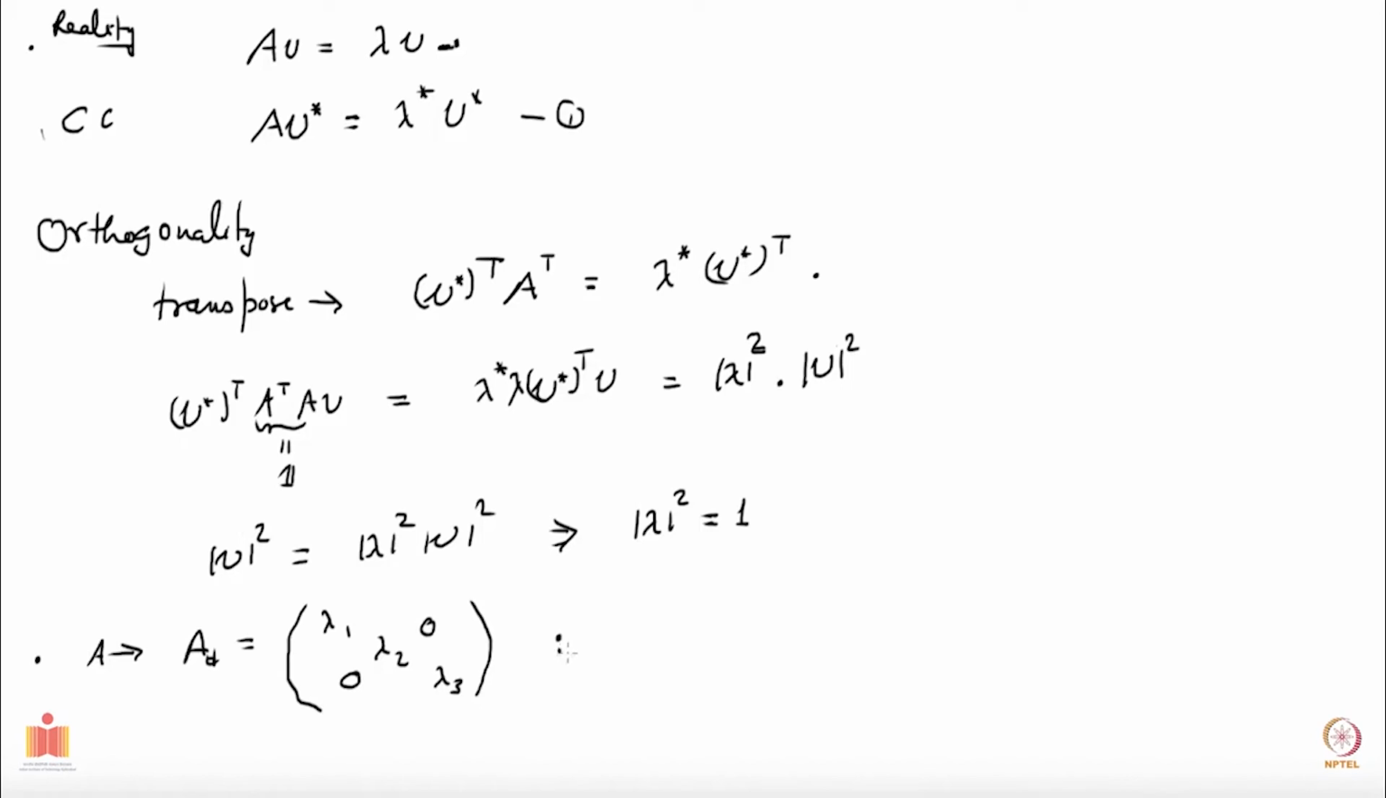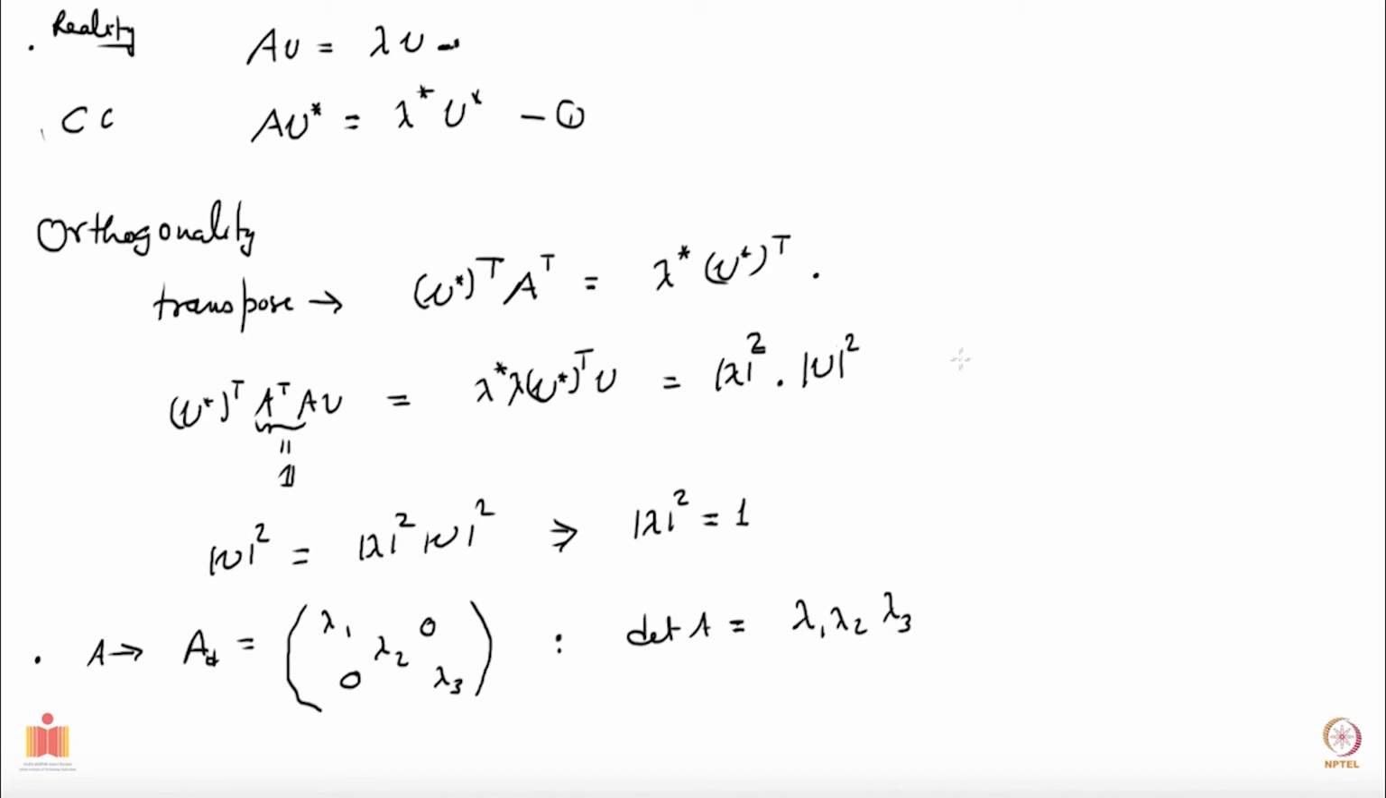now if I find the determinant, it does not change under a similarity transformation, and a similarity transformation takes you to its diagonal form. So the determinant of A will be the same as the determinant of A diagonal, which will be lambda 1 times lambda 2 times lambda 3. Okay.